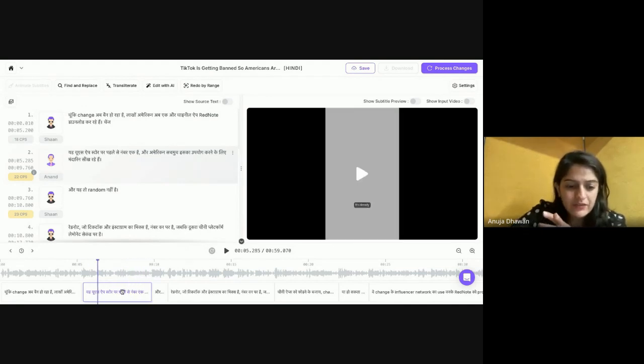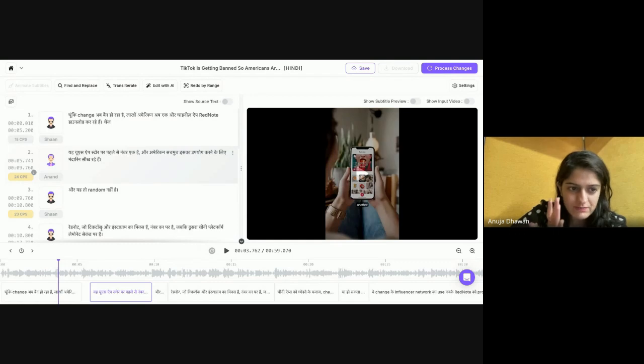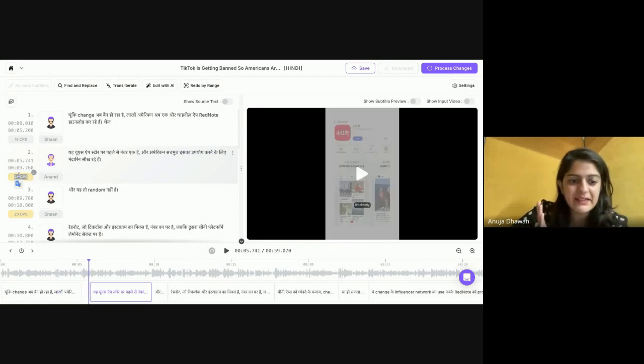Right? So now if I want this sentence to start a little later in the journey, then I can move it here, and then it will take this pause and then it will start. So I'm not doing actual correction right now, I'm just trying to show the features, so things might not match, like the CPS has increased, which is completely wrong. This is not how it should be done, but just for training's sake I'm taking that.